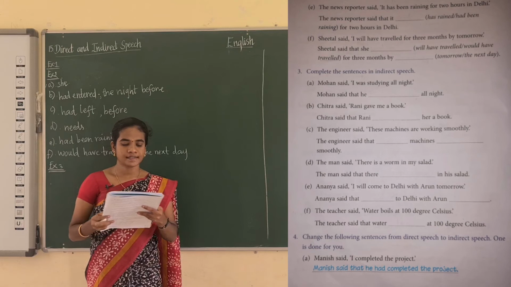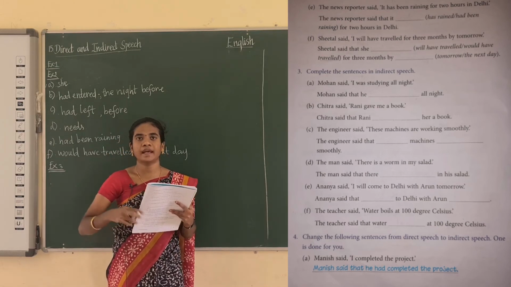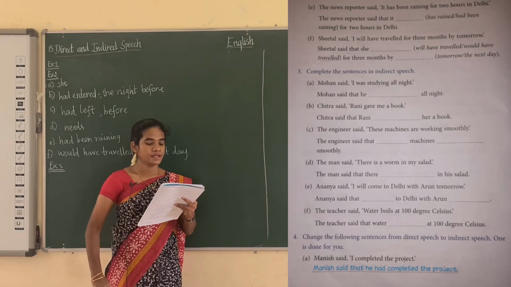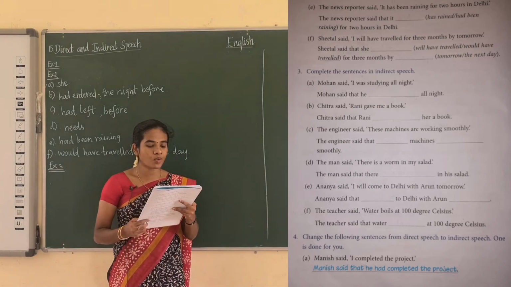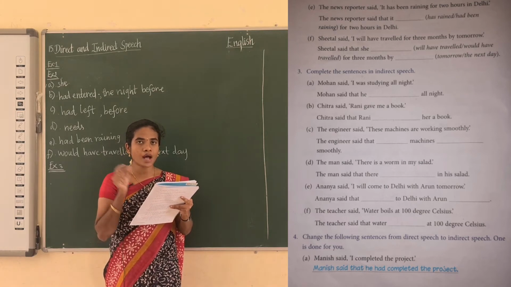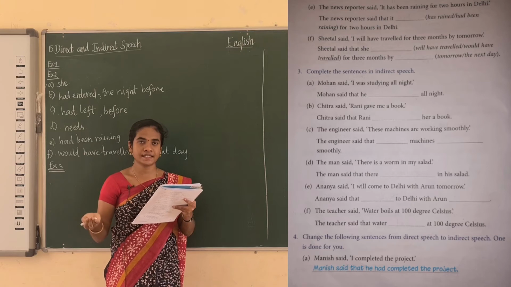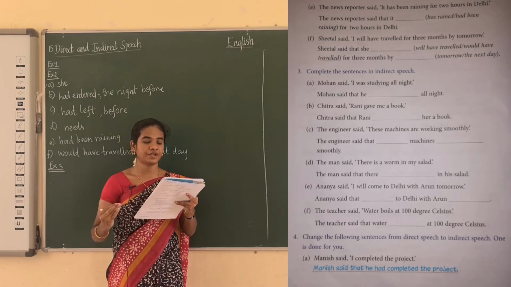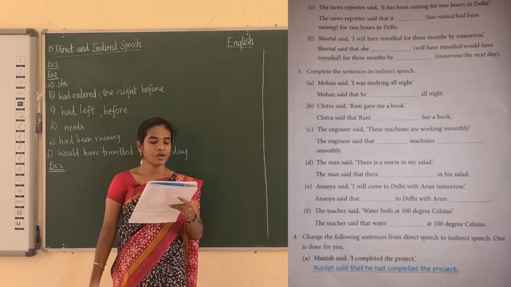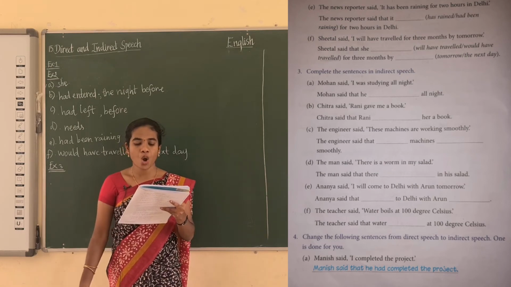The third exercise is complete the sentence in indirect speech. Okay, in indirect speech you have to complete the sentence. See the first one. Mohan said, I was studying all night. Now see the tense here. Was studying is the past continuous. Past continuous is changed into past perfect continuous tense. So the answer is Mohan said that he had been studying all night.